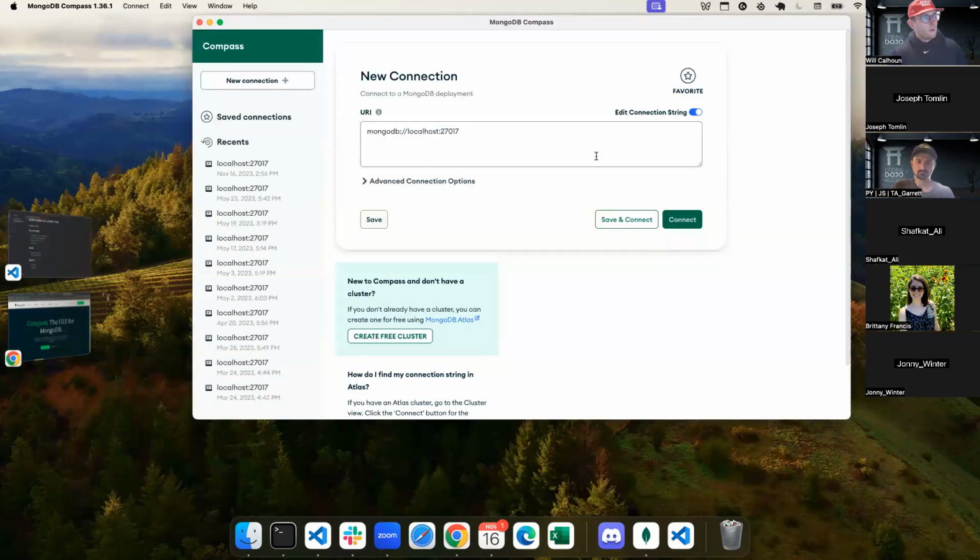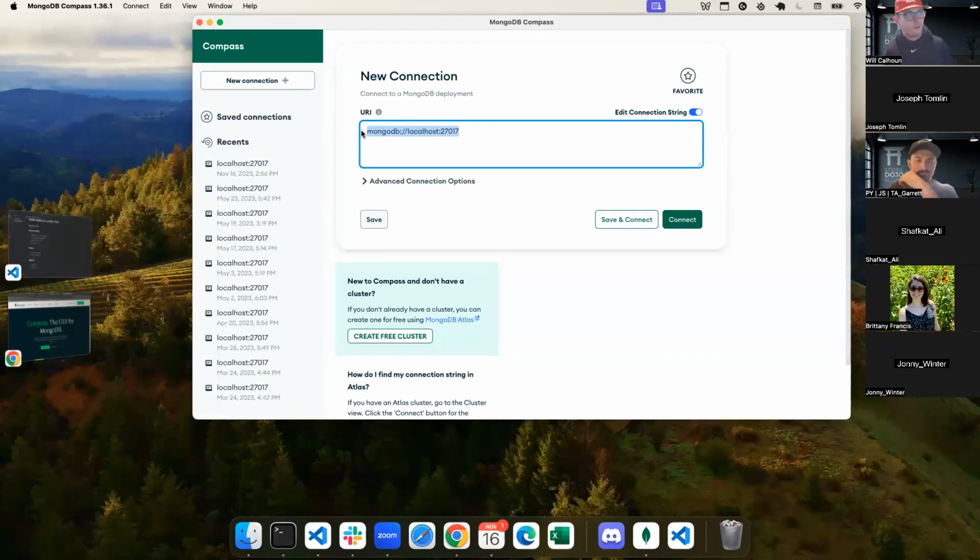Okay. So what'll happen is you'll get something like this, and this is what we call a connection string. When we start dealing with config files, this is going to be really important. You don't need to edit or change it. You can keep it as is, and I would encourage you to do so, at least for right now. You don't need to create a new cluster or anything like that.